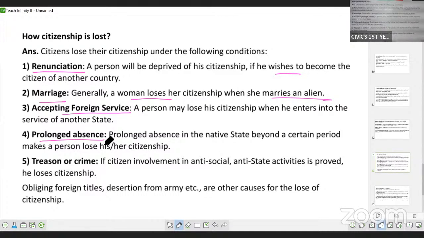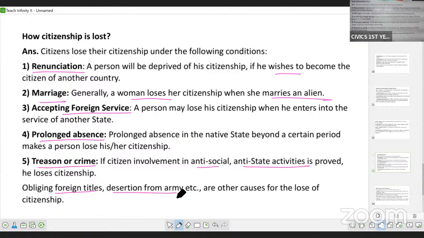then in some states you will automatically lose your citizenship. For example, in France, if you are a citizen of France and you do not return to France for 10 years, you will lose your citizenship. Prison or crime: if you are involved in any anti-social or anti-state activities, then you will lose your citizenship. Even if you accept foreign titles, or if you are removed from the army, you will lose the citizenship.